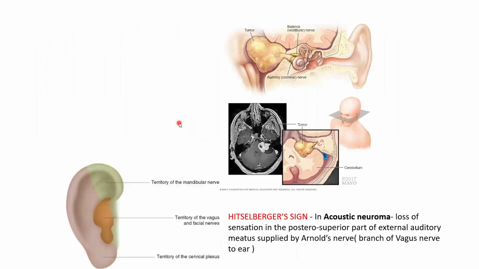Okay, this is something that I came across, Hitselberger's sign. Okay, so in acoustic neuroma, there is loss of sensation in the postero-superior part of the external auditory meatus supplied by the Arnold's nerve, which is a branch of vagus nerve. This is called Hitselberger's sign.